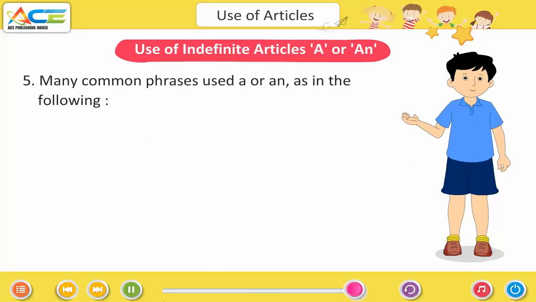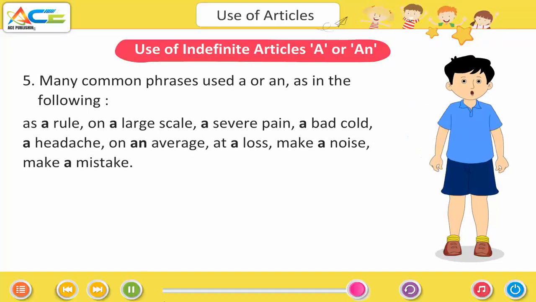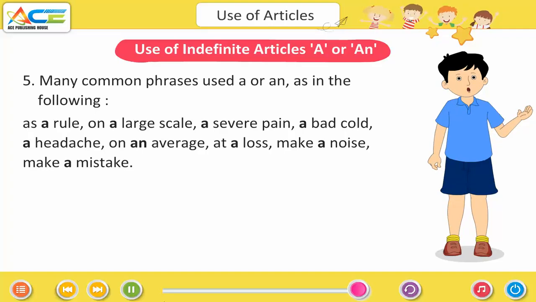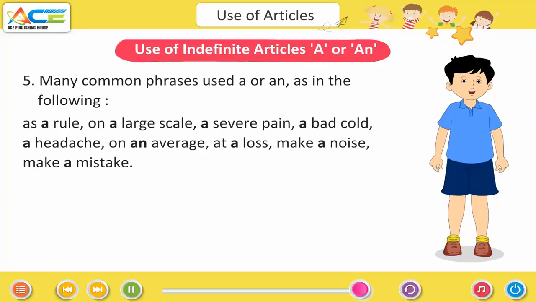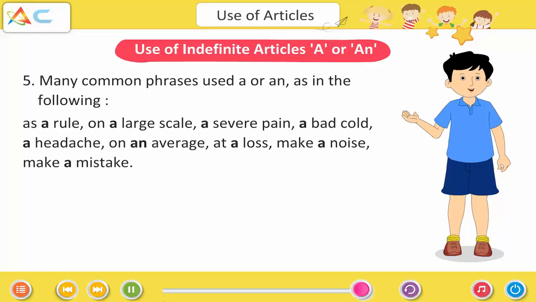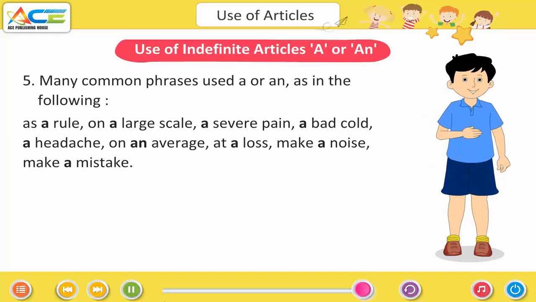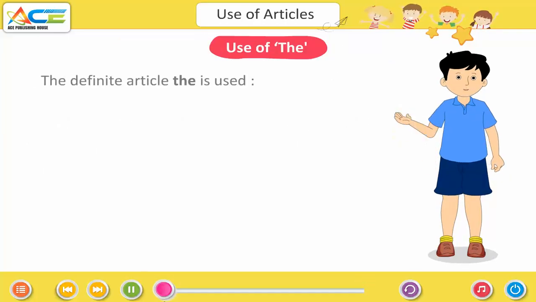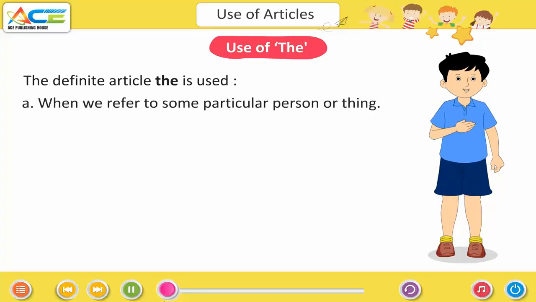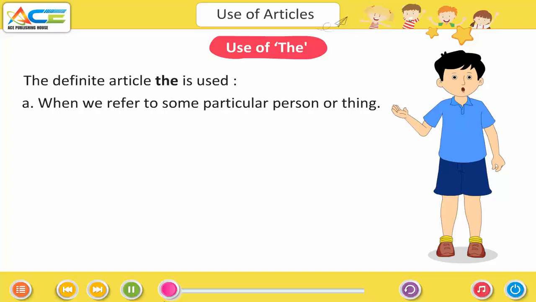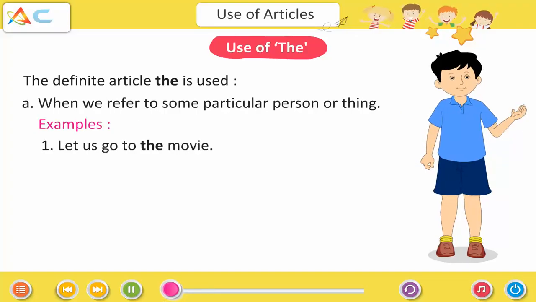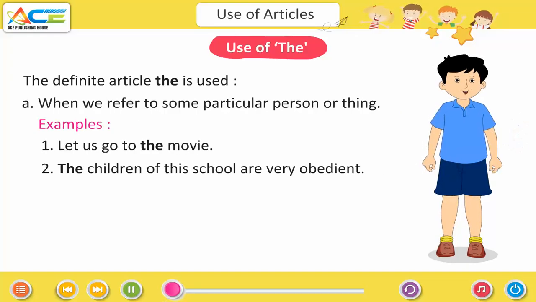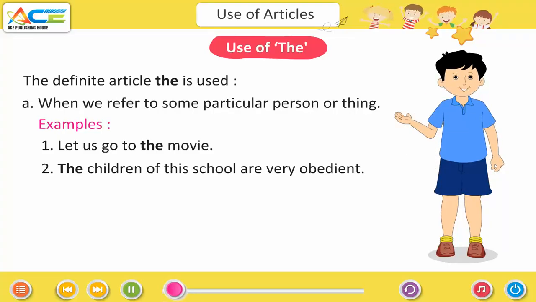Many common phrases use a or an, as in the following: as a rule, on a large scale, a severe pain, a bad cold, a headache, on an average, at a loss, make a noise, make use of. The definite article the is used when we refer to some particular person or thing. Examples: let us go to the movie. The children of the school are very obedient.